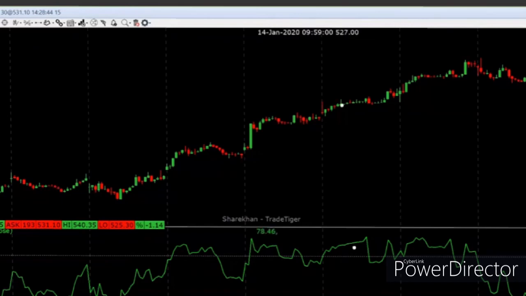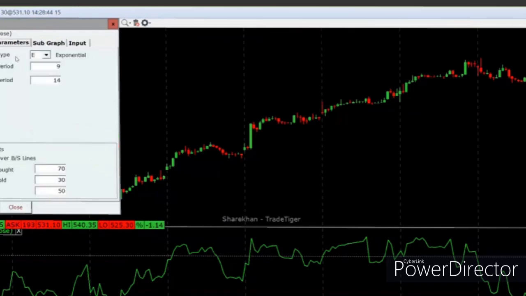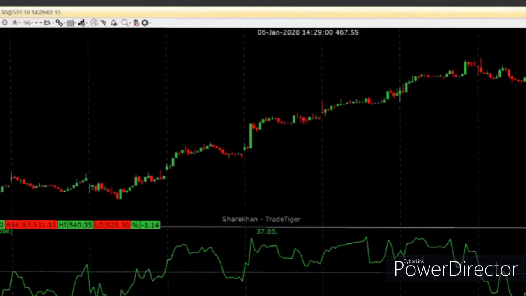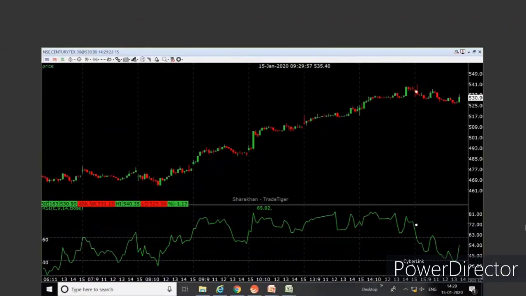And therefore, friends, we made one small change in Mr. Wilder's rule. Instead of taking the parameters as 70 and 30, we changed the parameters to 60 and 40. So, universally 70 and 30 is used, but as per the Indian market, we've seen that 60 and 40 work better. Now you have more opportunities in order to buy this particular stock. Now 4 times, right?